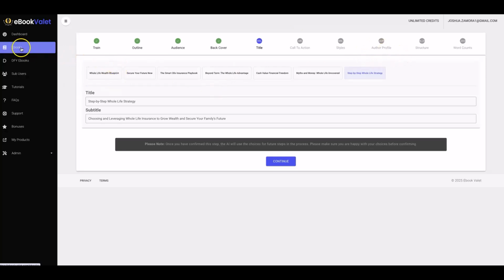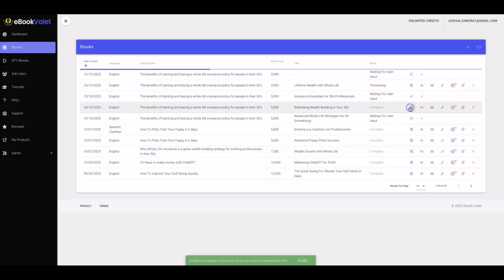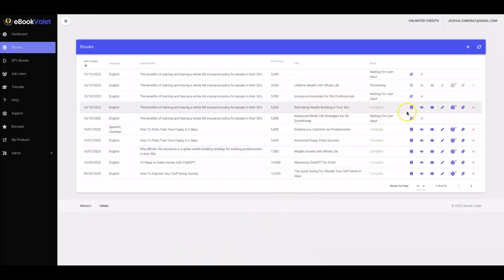Okay. And if I come back here to the ebooks tab, this one is still being written for me, okay? But let me go ahead and just show you this one here. Oh, I think I might have made some changes to that. So yeah, we detected changes, so it's regenerating that as well.